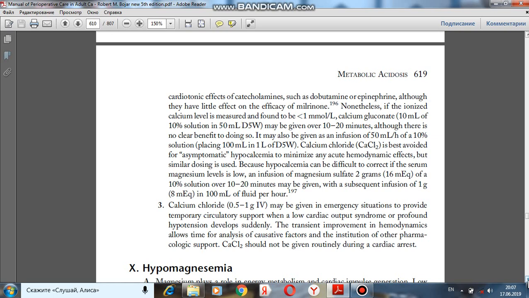Calcium chloride 0.5 to 1 gram IV may be given in emergency situations to provide temporary circulatory support when a low cardiac output syndrome or profound hypotension develops suddenly. The transient improvement in hemodynamics allows time for analysis of causative factors and the institution of other pharmacologic support. Calcium chloride should not be given routinely during a cardiac arrest.